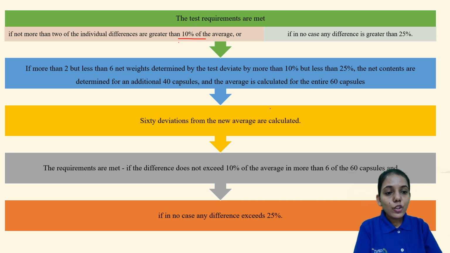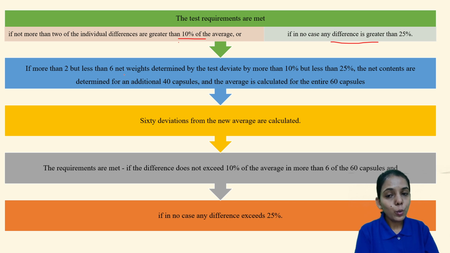Okay, the difference should not be more than 10% in more than two individuals, and no capsule weight should go beyond 25% of the average weight. No capsules are allowed to go beyond 25% of the average weight.